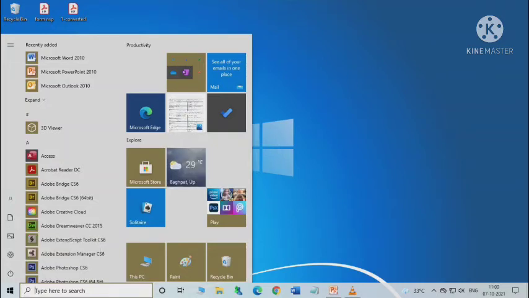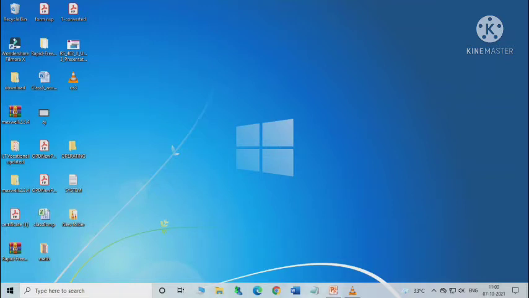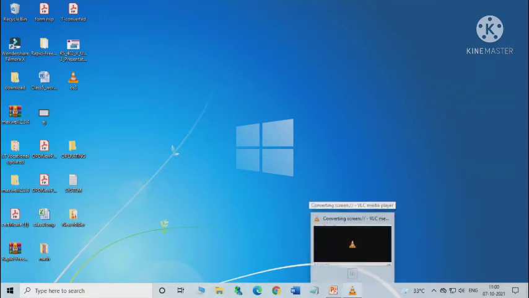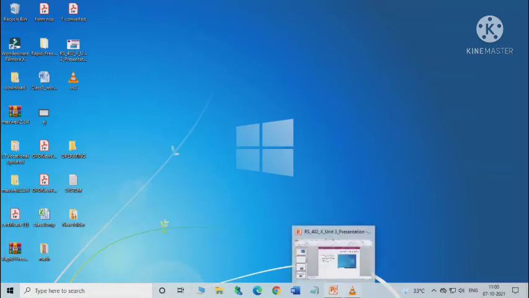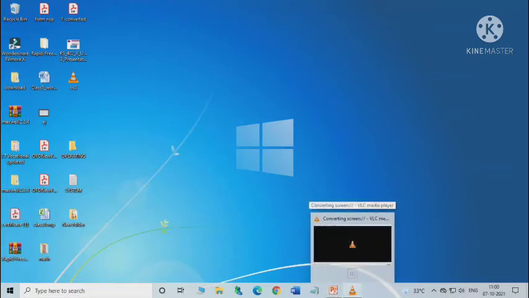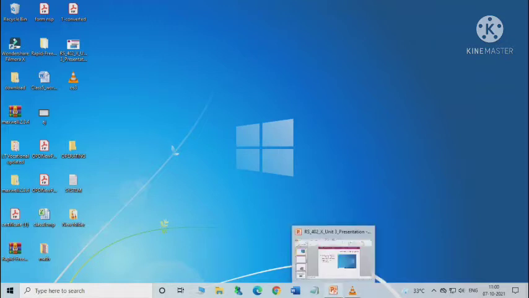Okay, next is the middle section. The middle section of this bar shows opened programs as buttons. Here you can add commonly used programs such as Internet Explorer, Google Chrome, MS Word, Notepad. Already we have added all these programs in this middle section, so they can be opened with a single click. When a program is active, here PowerPoint is active on my computer and VLC is active on my computer, you can see its icon is highlighted in a lighter shade with a bar below it.